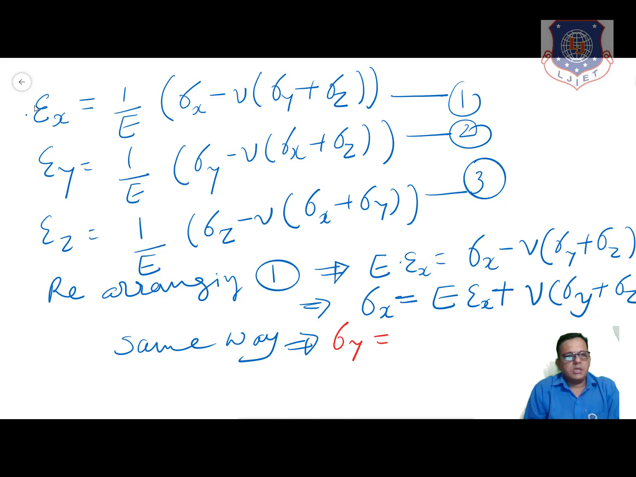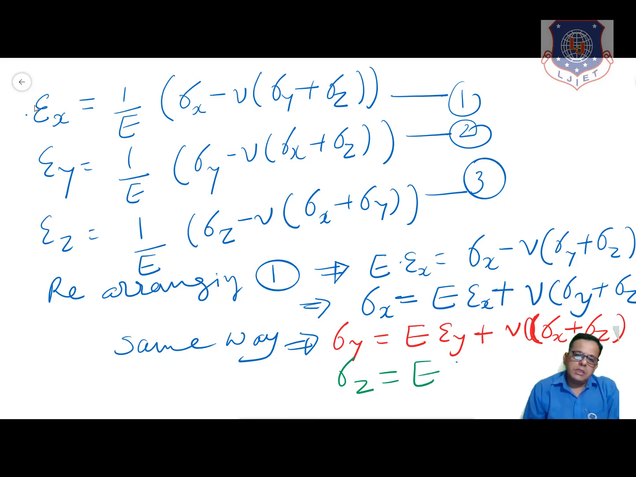Sigma y is equal to the modulus E into epsilon y plus mu into sigma x plus sigma z, and sigma z is equal to E into epsilon z plus mu into sigma x plus sigma y.